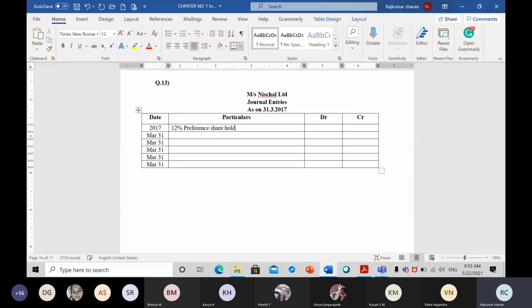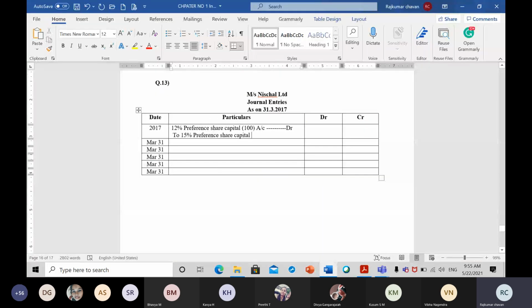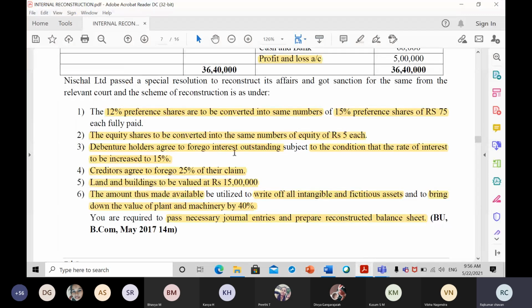So 12% preference share capital, which is 100 rupees, account debit to 15% preference share capital. What is the new rate? It is 75 rupees. So to 15% preference share capital, 75 rupees account, the remaining will go to capital reduction account. So now let us start filling up the amount.